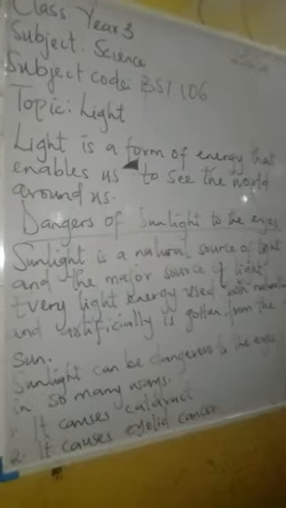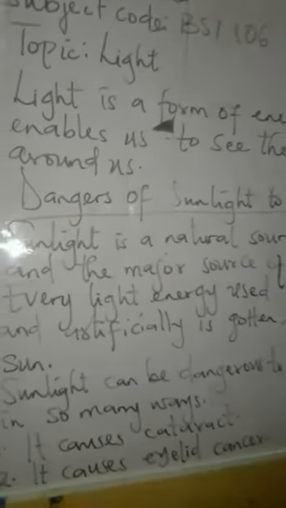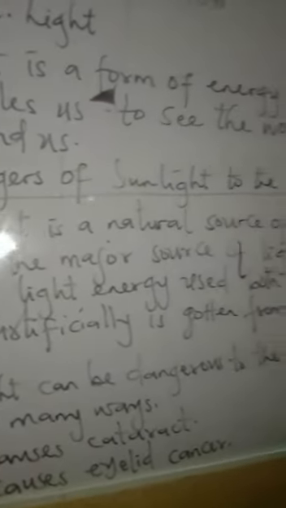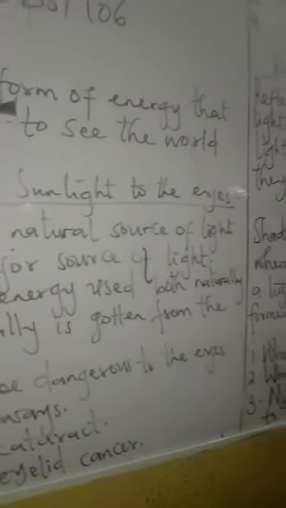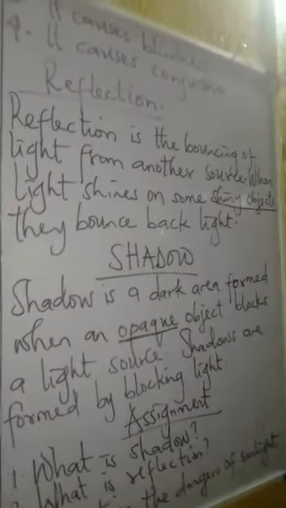We talked about reflection as a bouncing of light from another source by shiny objects. Don't forget shiny objects. Lastly, we talked about shadow as a dark area formed when an opaque object blocks a light source.